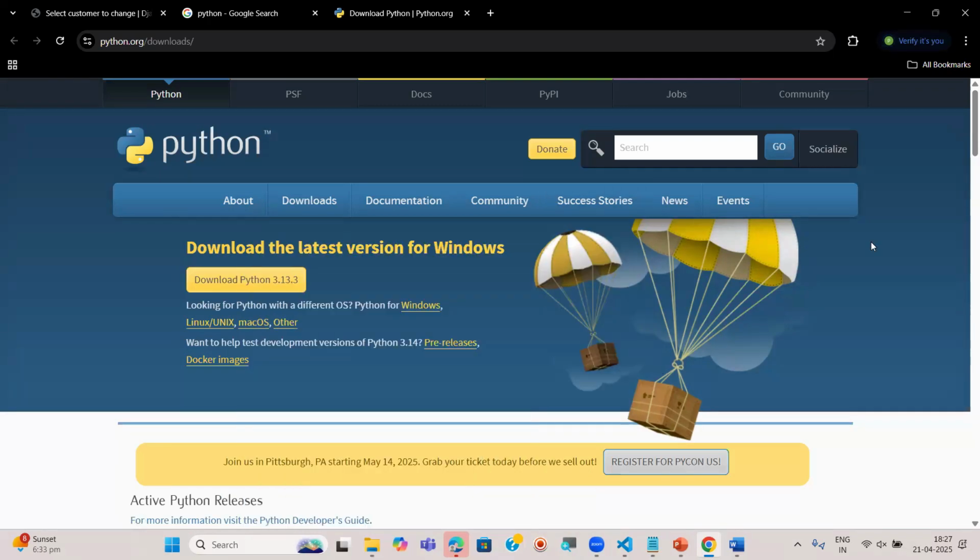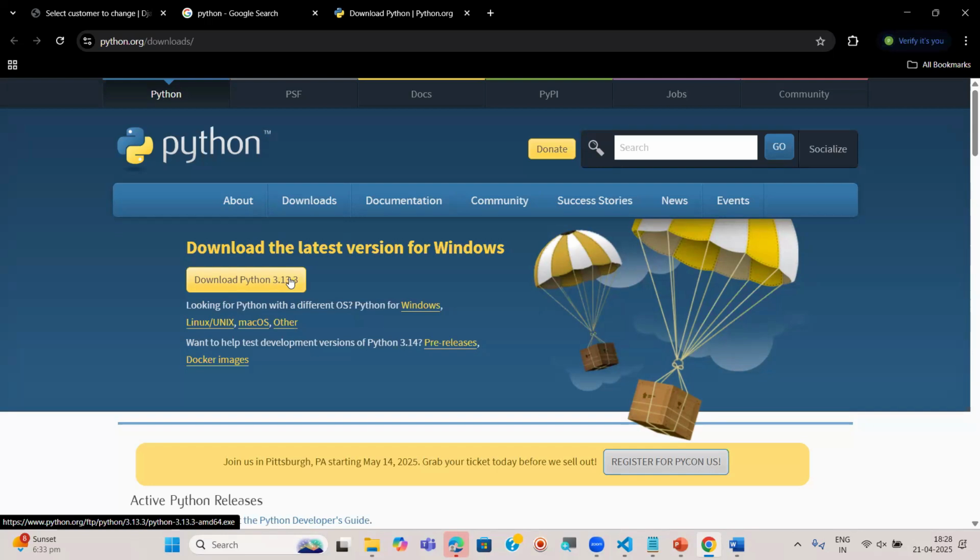Now here you can see there is a button, Download Python. What is the current version here? This is actually the latest one, 3.13.3. In the release notes, you can find everything if you want. I'll show all this later, so I don't want to confuse you at the very start. We can see when this version was released, what the release notes are, and what features were added, everything from A to Z.